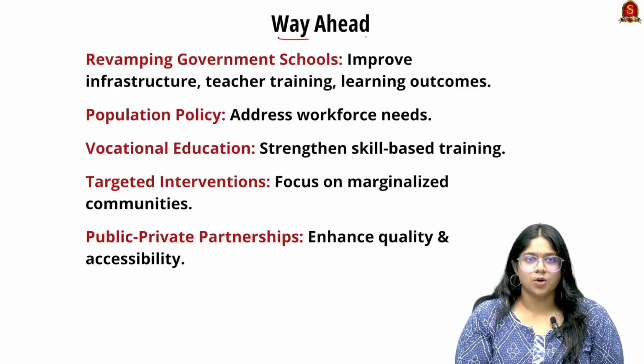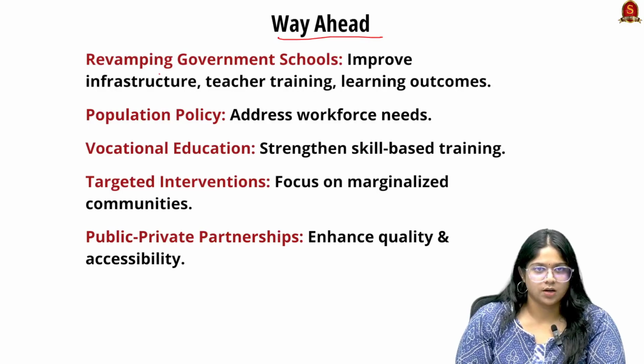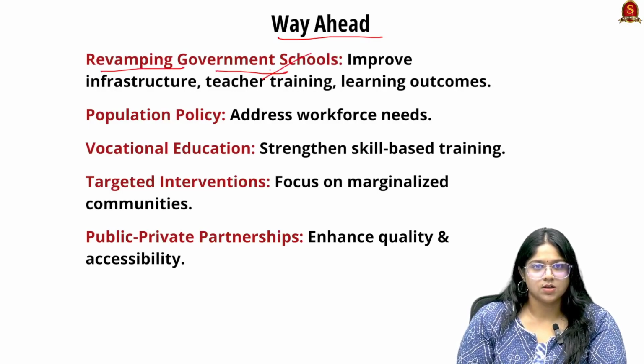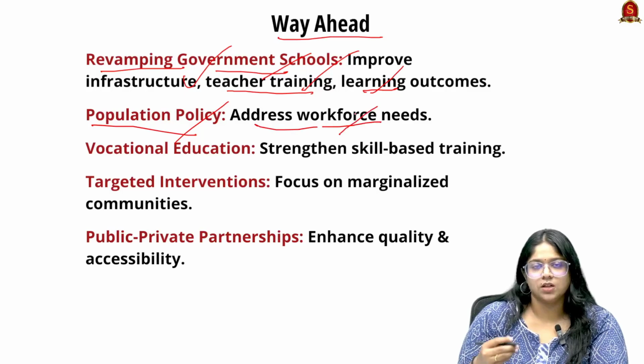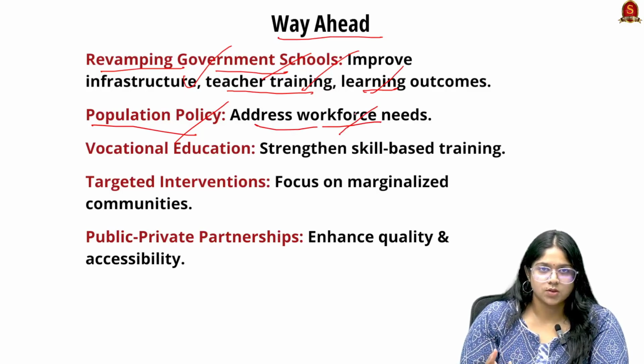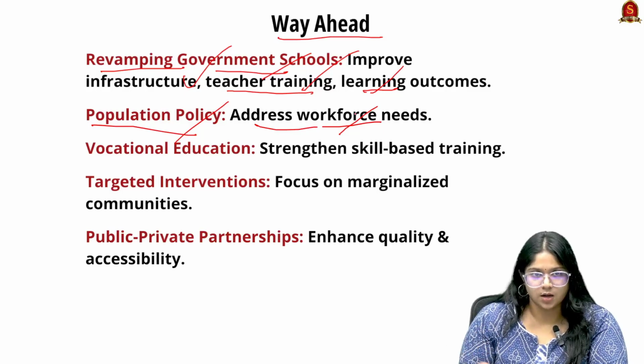Now we have to see what is the way ahead to improve school enrollment. First is revamping, that is changing the government schools, with improved infrastructure, improved teacher training and increased learning outcomes, which would be very sufficient. Next is policy regulation and population policy. Here it addresses workforce needs also, so that the workforce population is involved in the nation and there is an increase in income.